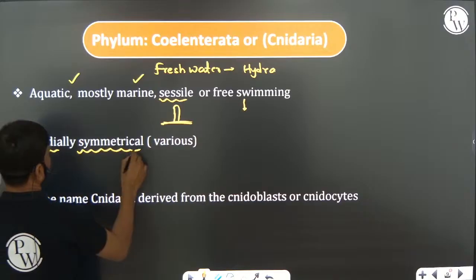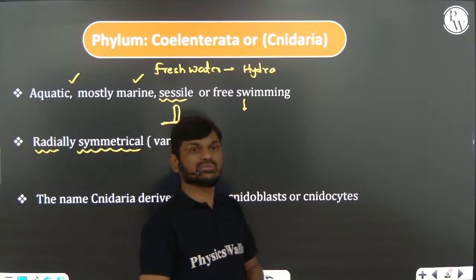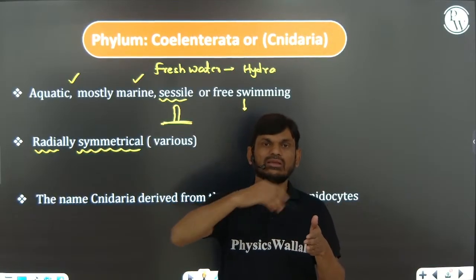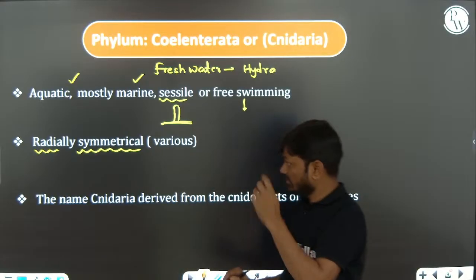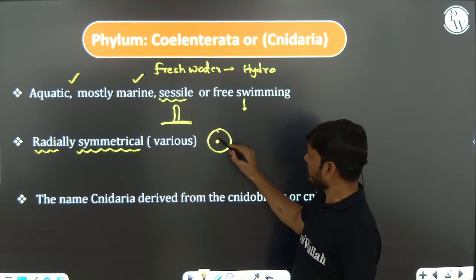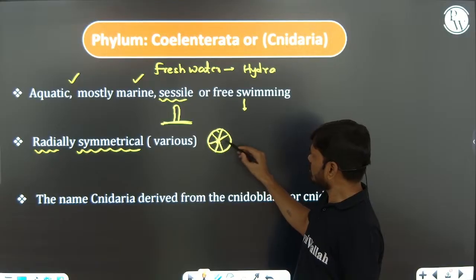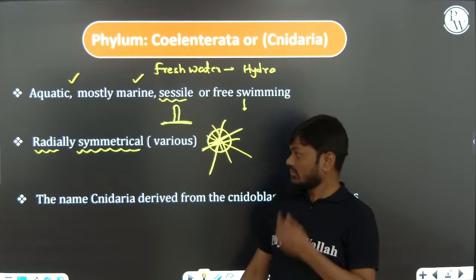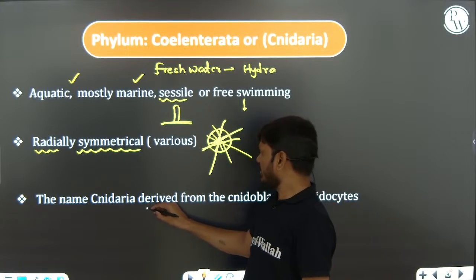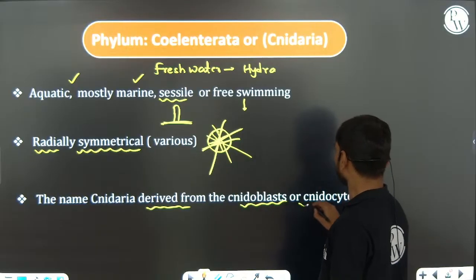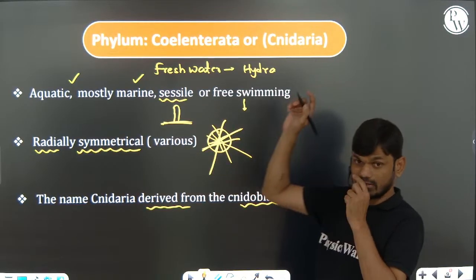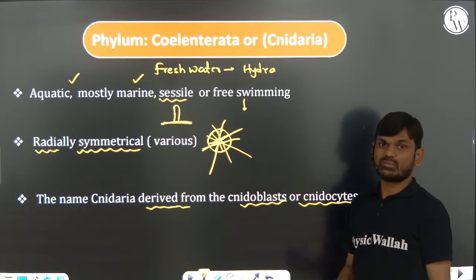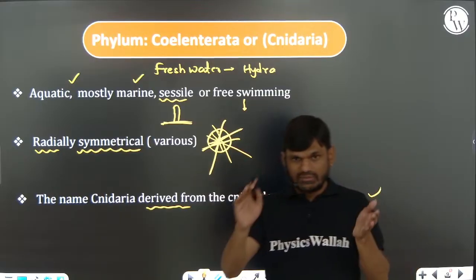These animals are radially symmetrical. We can divide them into two equal parts or halves by many planes. Many planes, important. Radial symmetry always means many planes. The name Cnidaria is derived from the cnidoblasts. The name Cnidaria is given because cnidoblast cells or cnidocyte cells are present on the body surface and tentacles.